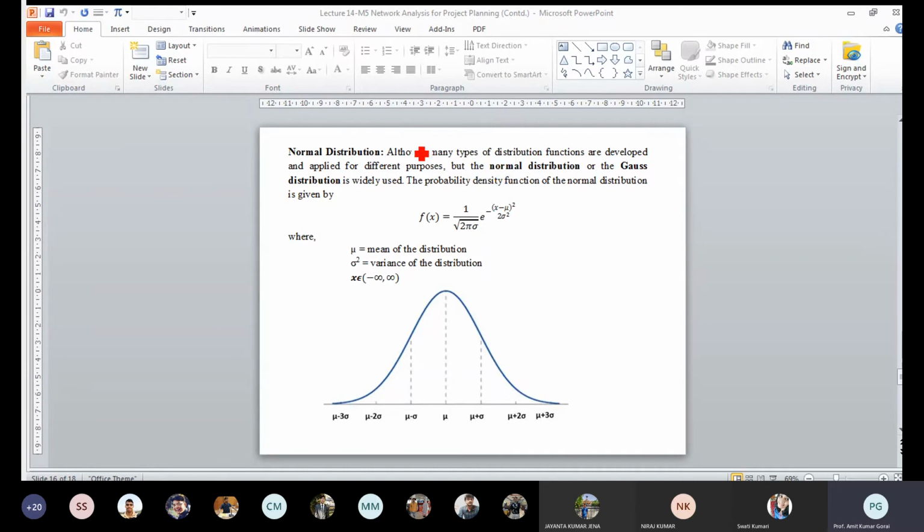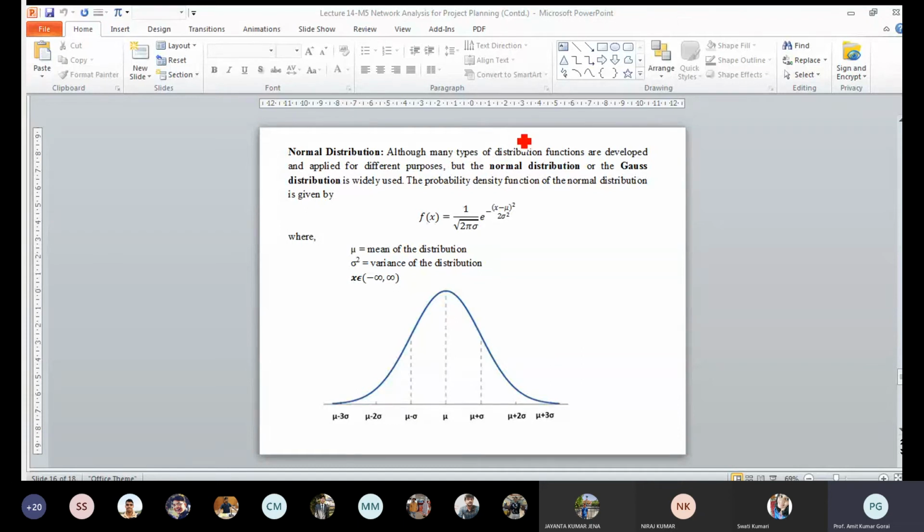And if you see the equation of the probability density function for the normal distribution, f(x) is equal to 1 by root over 2 pi sigma, e to the power minus (x minus mu) whole square by 2 sigma square. So mu is the mean value and sigma is the standard deviation.